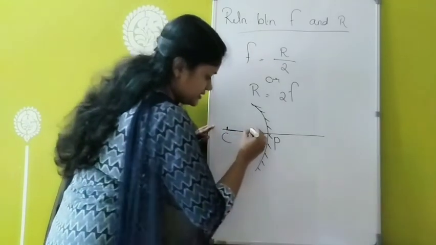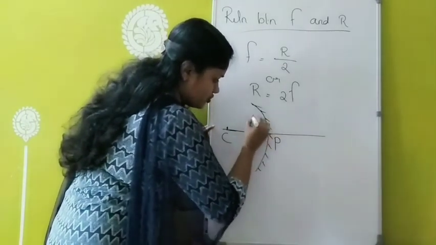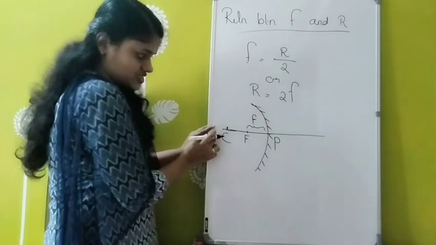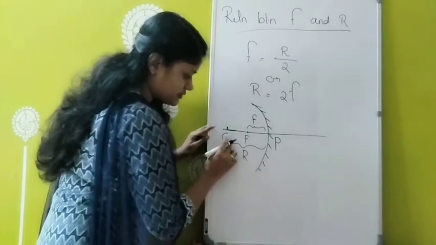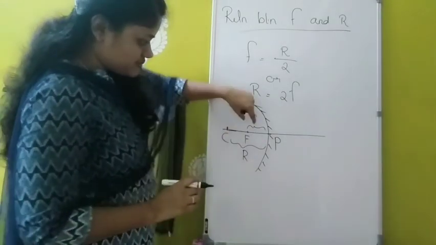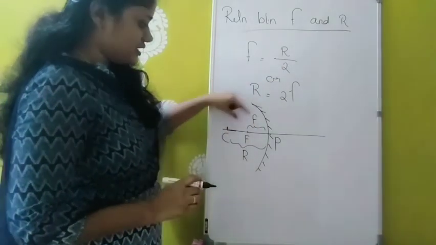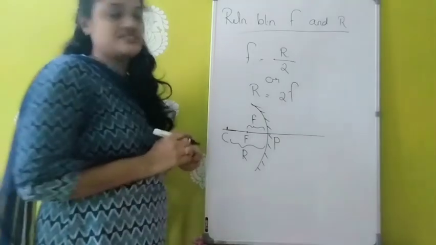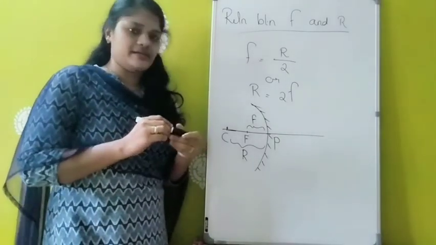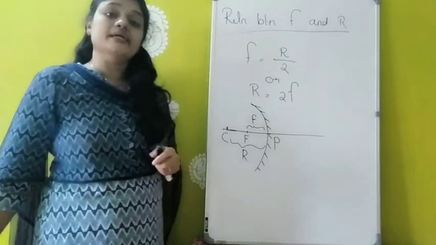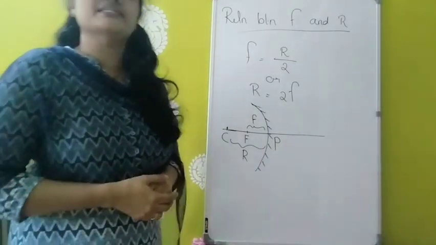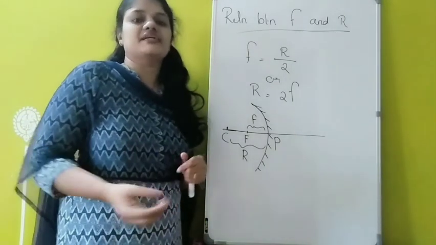Focus. And this distance is called the focal length. And what about the distance between C and P? That is the radius of curvature, R. That means this R must be equivalent to 2f, or f is equal to R by 2. So this is the relation connecting focal length and radius of curvature. Next we have to study ray diagrams, how the image is formed in spherical mirrors. That we can see in the next video.